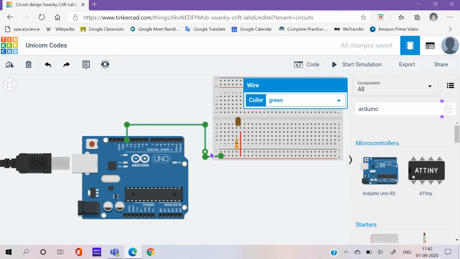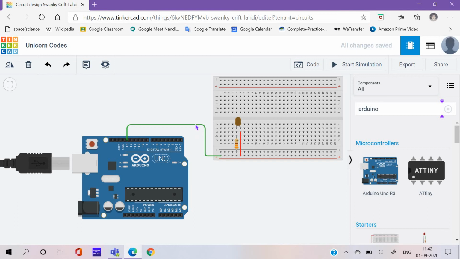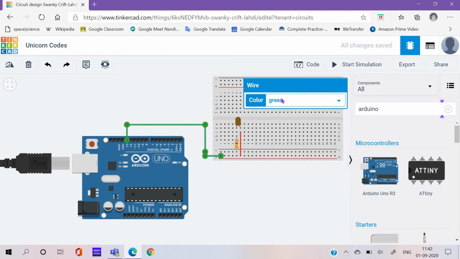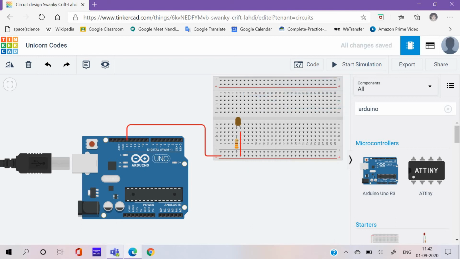Most of the pins always go to the positives. Now you can change the length and everything. You can also change the color, like red. And now I'm gonna just connect this wire. Oh, that's a bit short. Let me make it a bit longer.